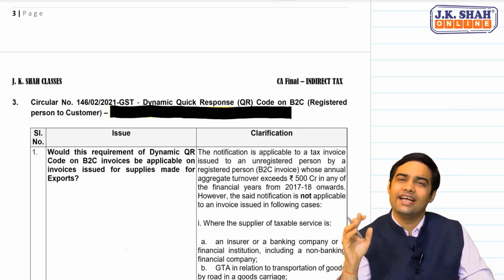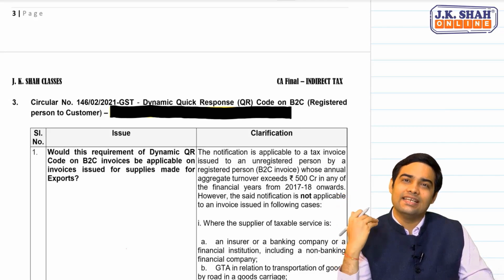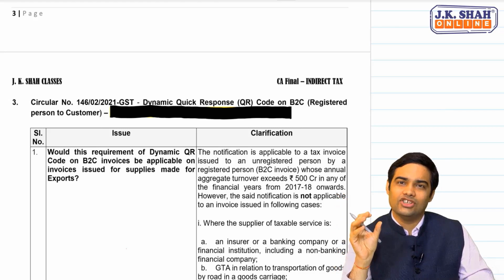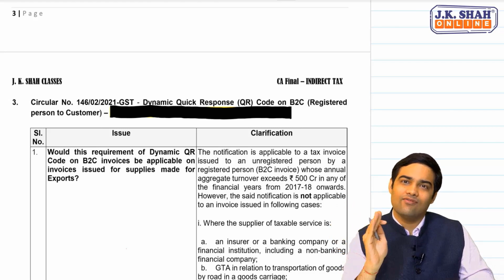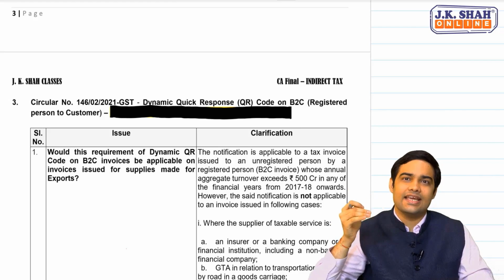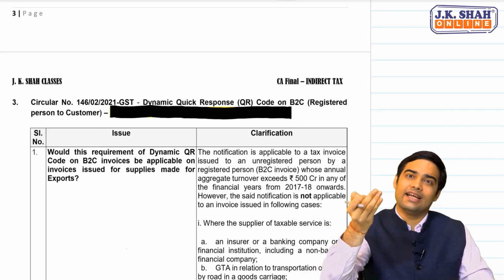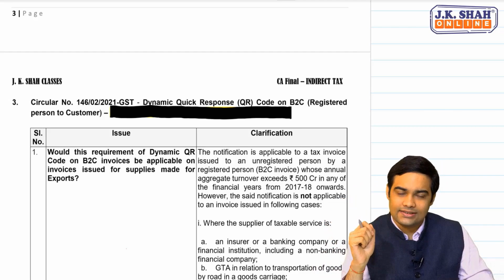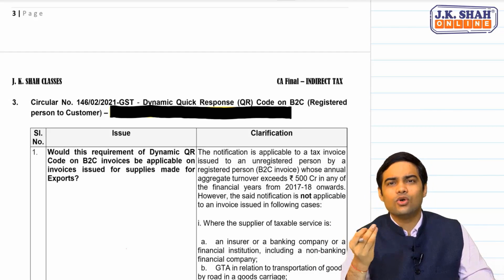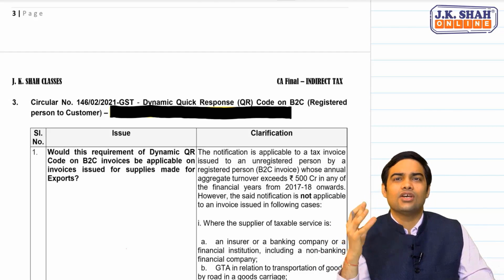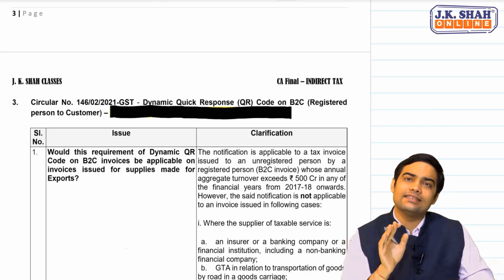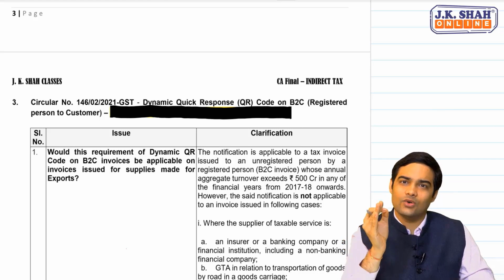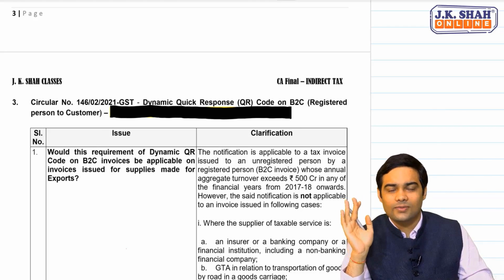CBIC clarified that in case of exports, there is no need to mention dynamic QR code as it already falls under the category of e-invoicing. It would be regarded as a B2B invoice. Plus, let's go through where are the cases in which dynamic QR code is applicable, plus certain sectors which are not required to have dynamic QR code.